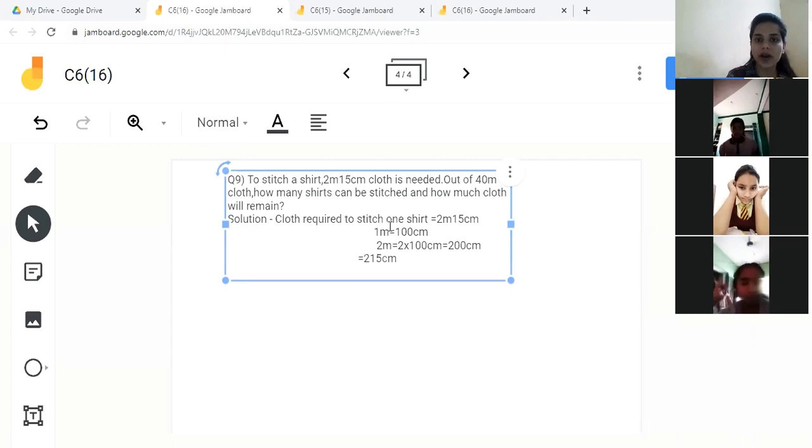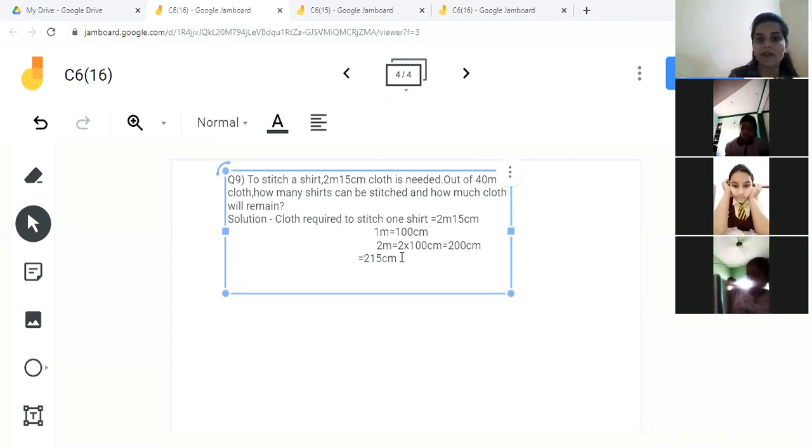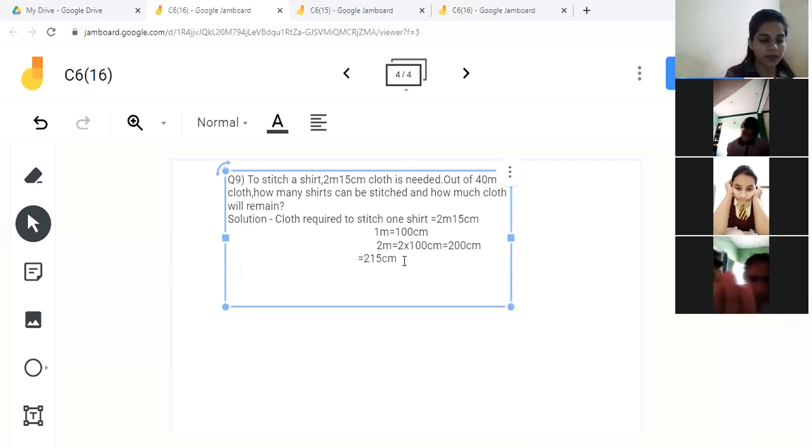So cloth required to stitch one shirt will be 215 centimeter. We are converting into the same quantity. Now length of cloth equals what? 40 meter.